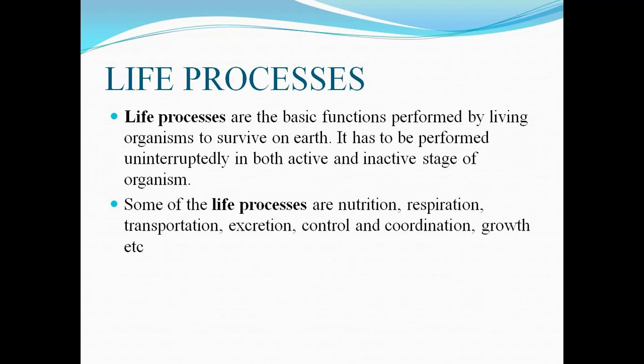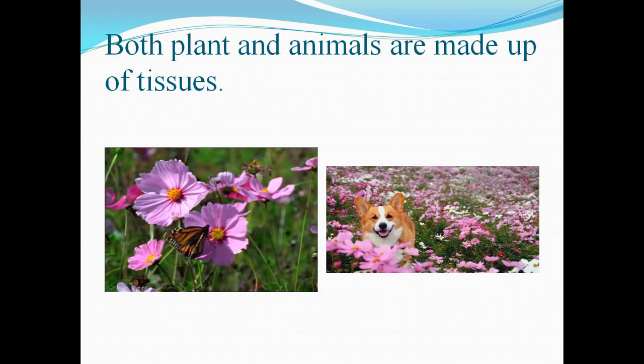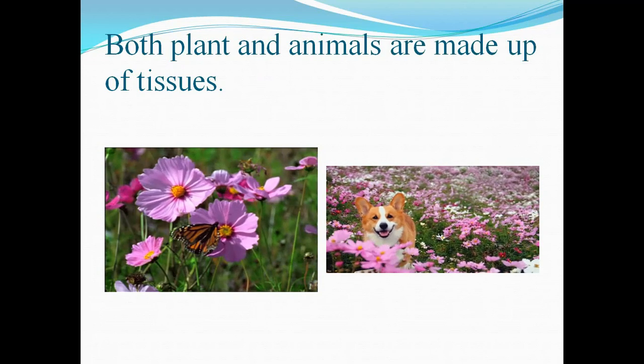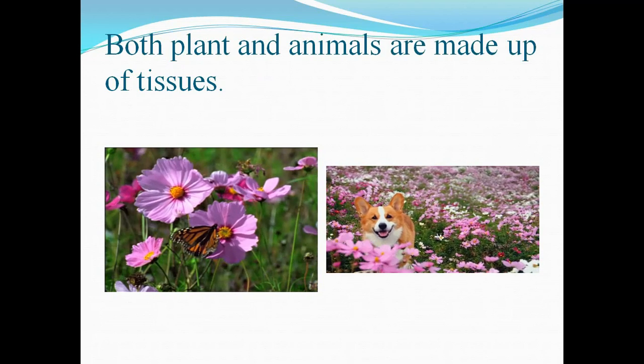Like respiration is done by the respiratory system, nutrition is done by the digestive system, and we all know these systems are made of organs, which are made of tissues, which are made of cells. So this is the relation, my dear children. Next, both plants and animals are made up of tissues, but not unicellular organisms.